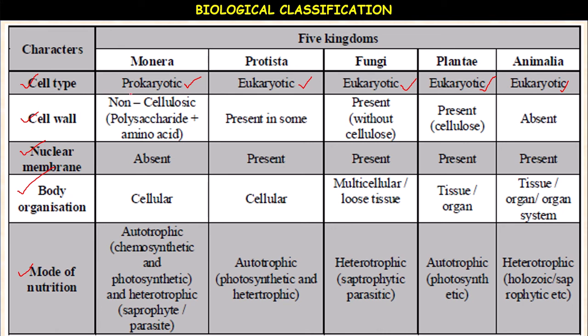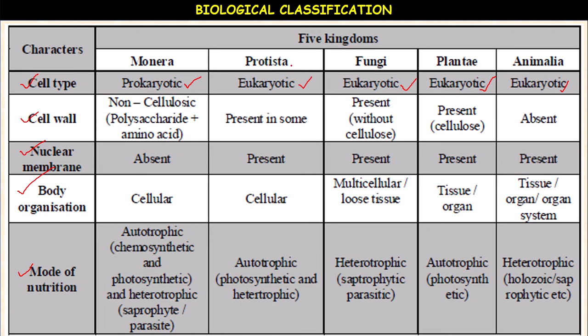So the 2 major groups of the Monera kingdom include Archaebacteria and Eubacteria. Archaebacteria means ancient bacteria. Eubacteria is further divided into bacteria and cyanobacteria. Then the cell wall: in bacteria it is non-cellulosic, cellulose is absent. It is made up of a polysaccharide plus amino acids.